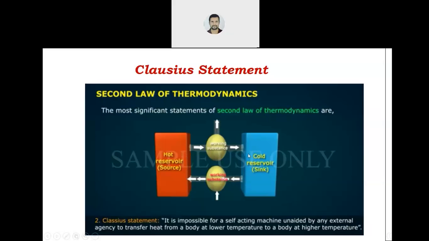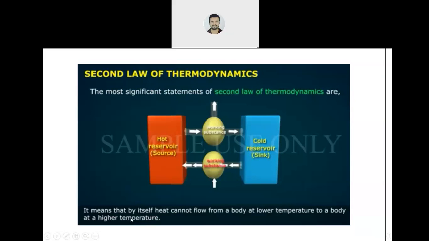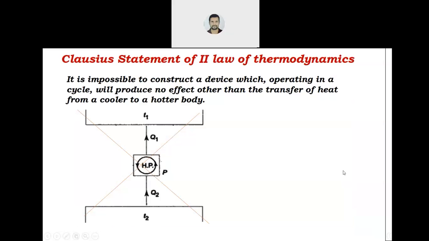So from high to low it is possible by itself, but from cold to high it is not possible by itself. We have to do some amount of external work. This is the Clausius statement. There should be some work input. Something is written here. Okay.